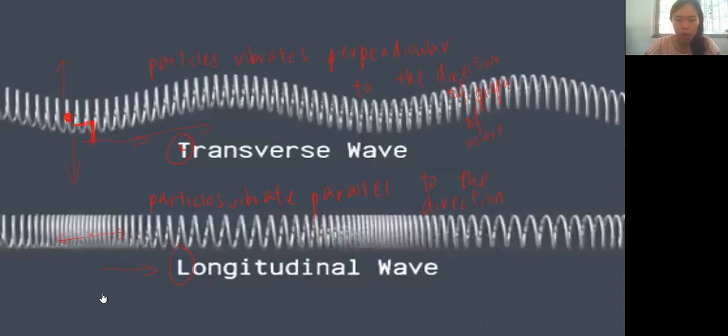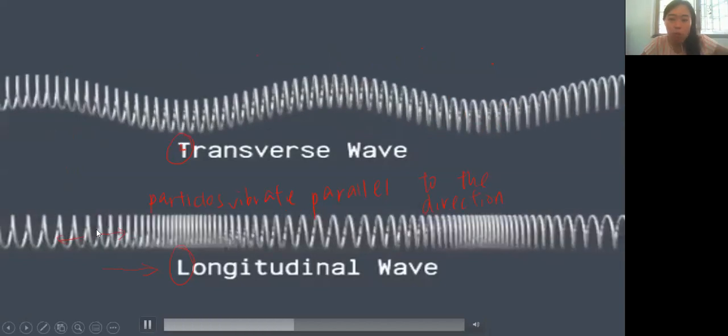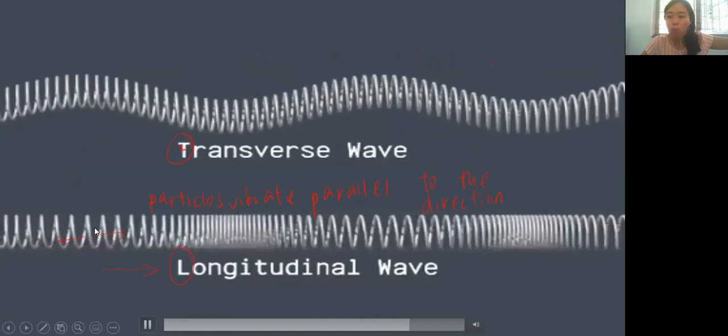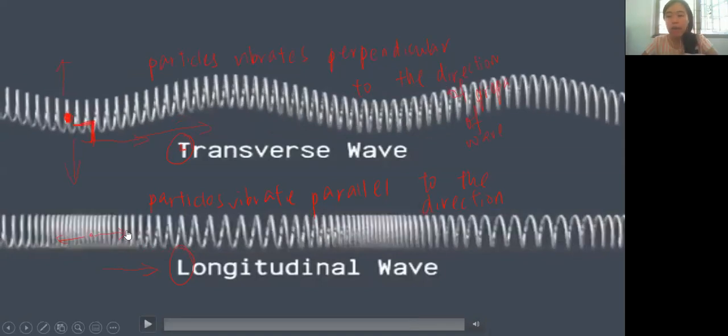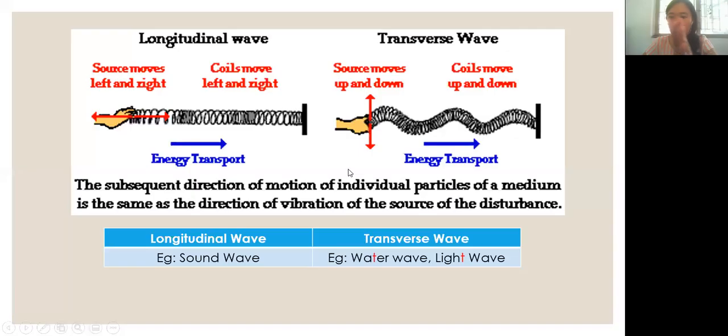Same goes here. You see the longitudinal part. The spring is not moving. It's just that the wave is propagating from one part to another part. So the particles are only vibrating. Good, so we have differentiated between transverse wave and longitudinal wave.